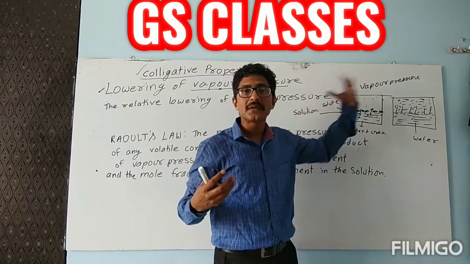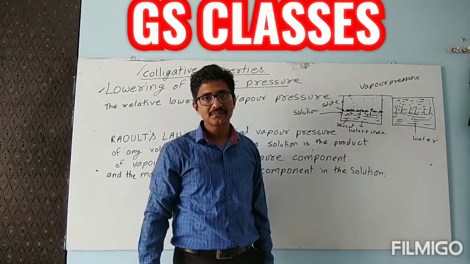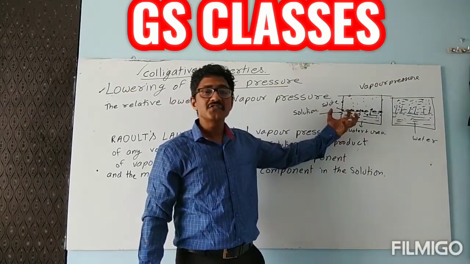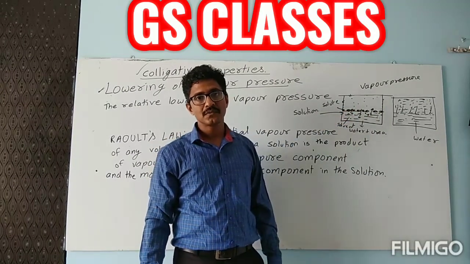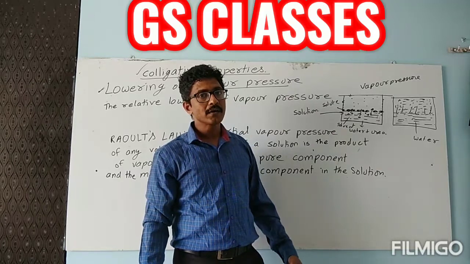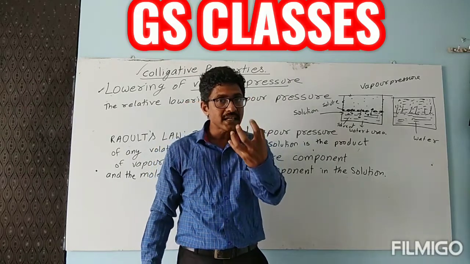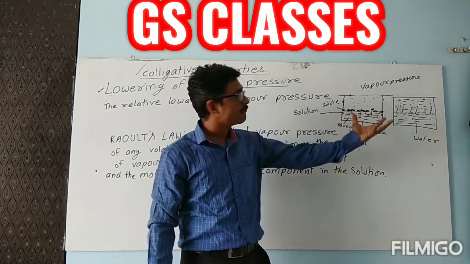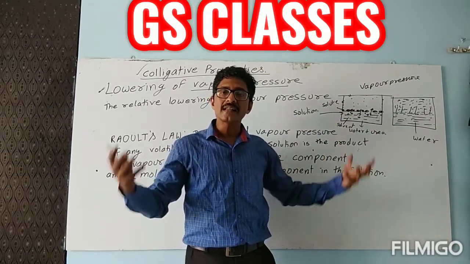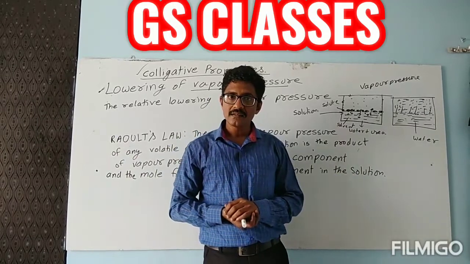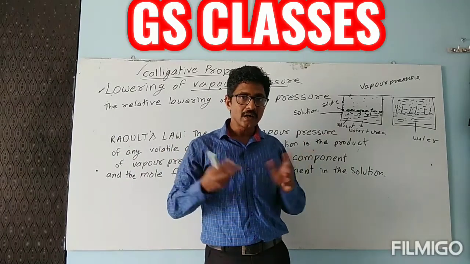So a higher pressure is generated. But here, since the path has been blocked, the number of particles in the vapor form is lesser. And lesser the number of particles, lesser will be the vapor pressure.